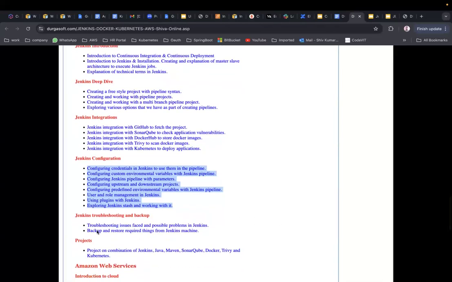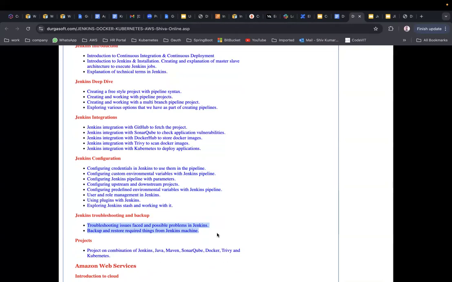Jenkins, and troubleshooting and backing up the Jenkins, how to take the backups, and how to do the troubleshooting. And we are going to see as part of the Jenkins, we are going to leverage the Docker containers as agents for the Jenkins pipelines.